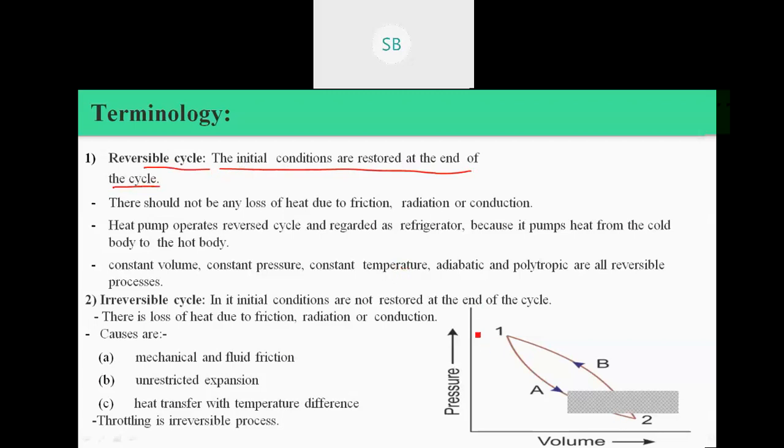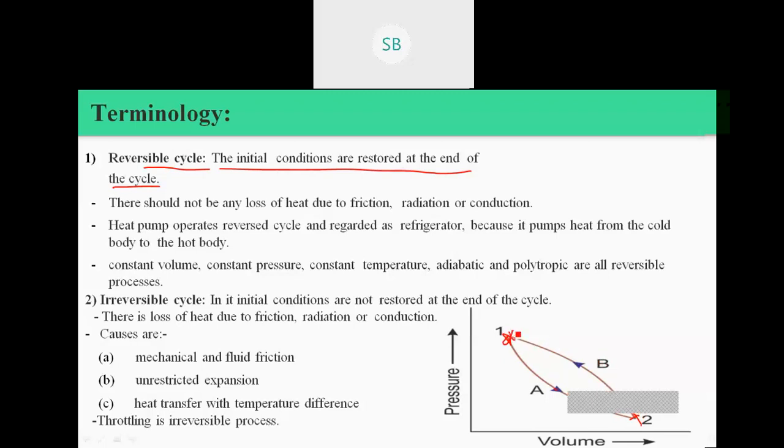Here in the diagram we can see that when the system is at one state, after some time it goes from state 1 to state 2, and it follows path A or process A. After some time, again because of some heat energy interaction or mass interaction, that particular system goes back to its original position. So at the end of those two processes, process A and process B, the system comes back to its original position.